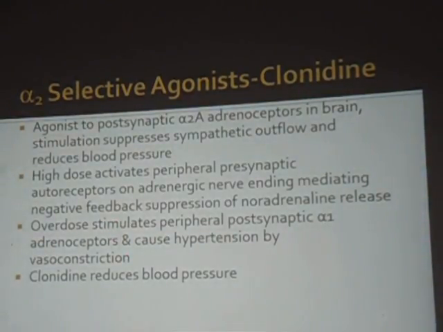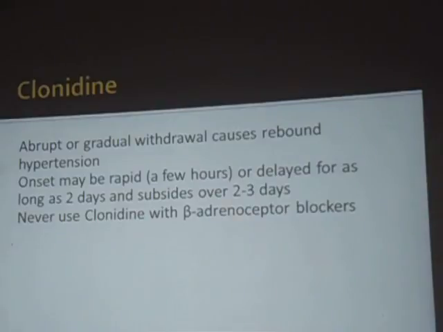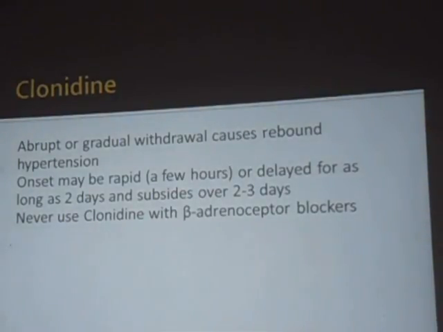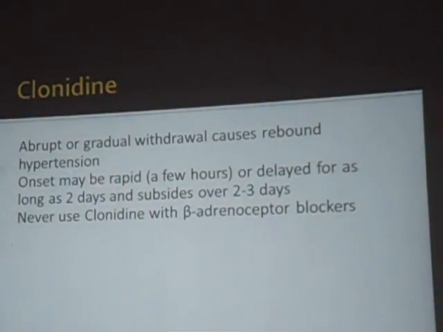So peripheral means stimulation of the alpha receptors, and it can lead to hypertension. So abrupt or gradual withdrawal causes rebound hypertension. Okay, so here the drugs which are used for hypertension, for example beta blockers or other blockers, their action will be seen after 15 to 20 days. A minimum time gap will be there so that the